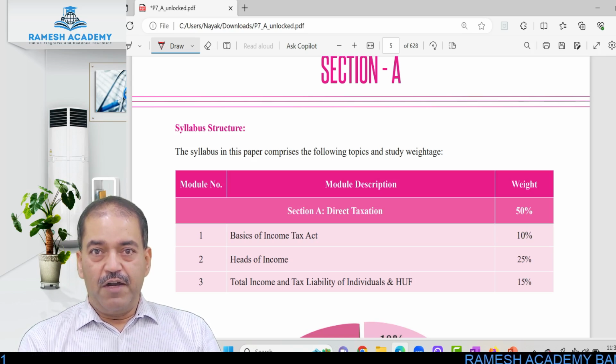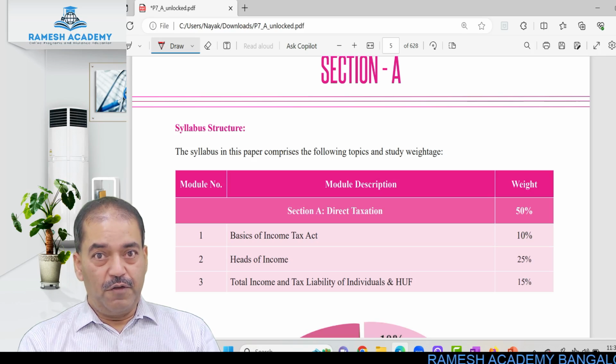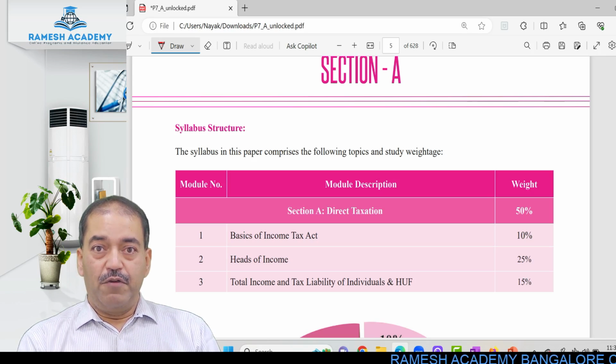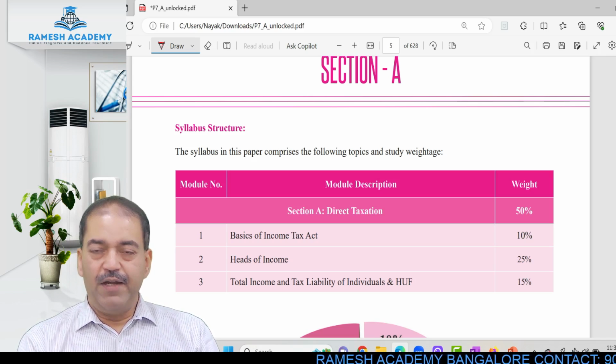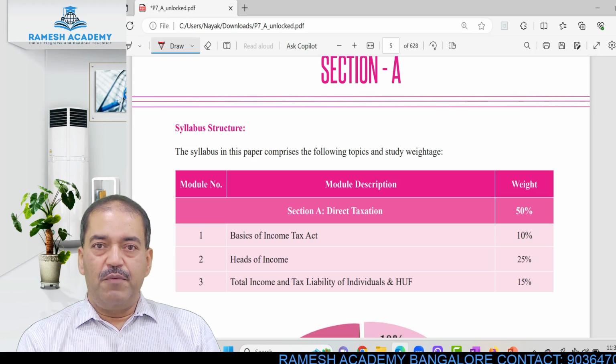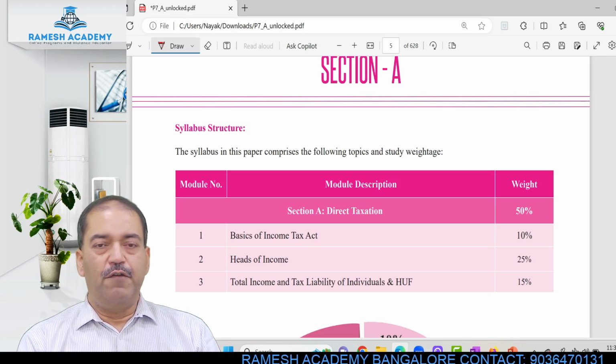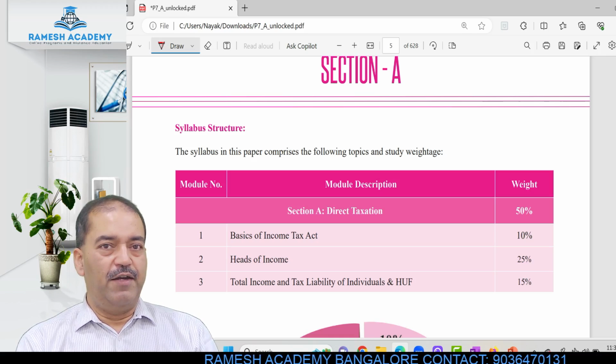And whatever difficulties you are having, you can just go through the syllabus once again, and whatever points you can raise, we will answer them, right? So let us start with the basic syllabus of taxation for CMA Inter.